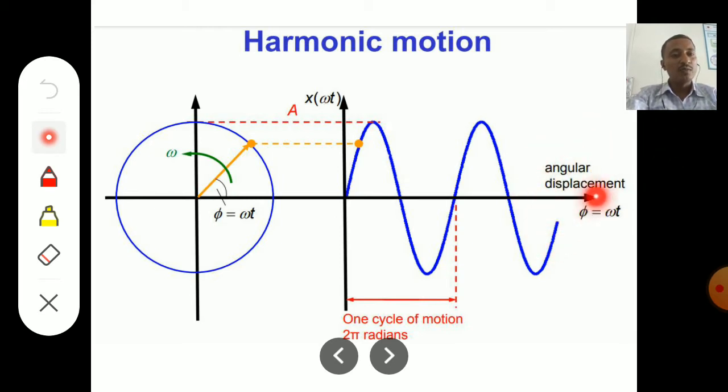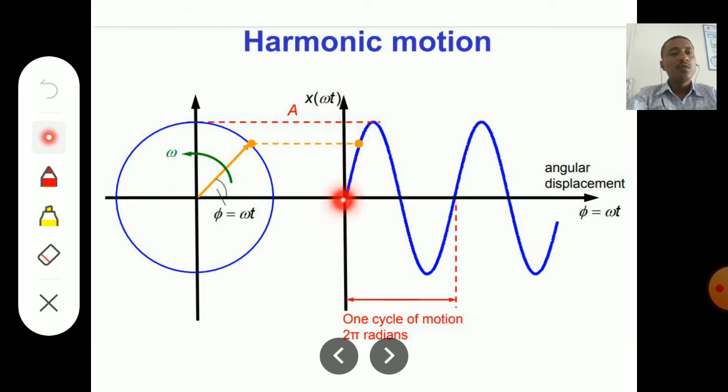The angle is given by omega into t, where omega is the frequency and t is time. The y-axis denotes x of omega into t.